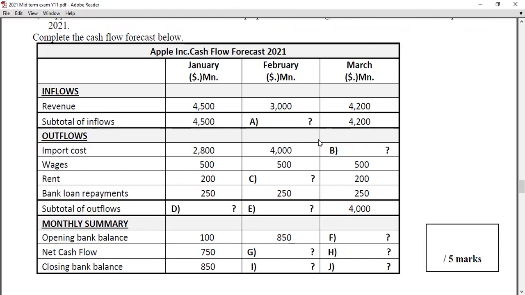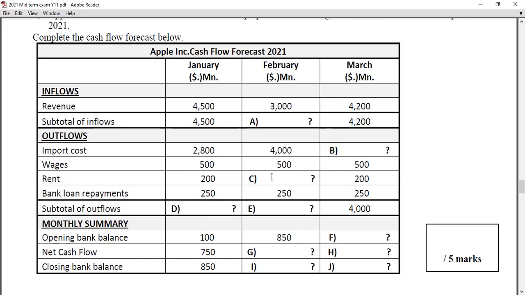And for the import cost, here you have to take the difference between this. So it's 4,000 minus 950. Part B, answer 3,050. And for part D, you have to take the total, the sum of the total outflows. You can see part D is 3,750. 3,750 is the part D answer.